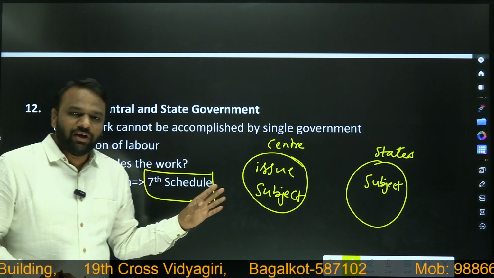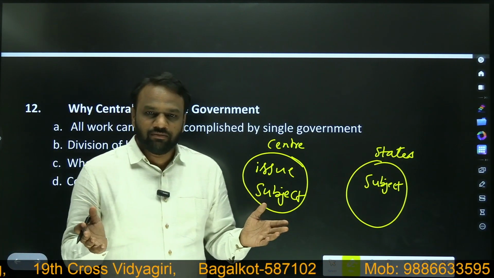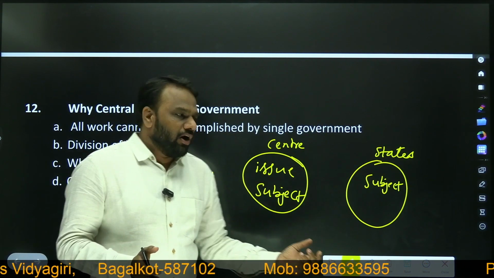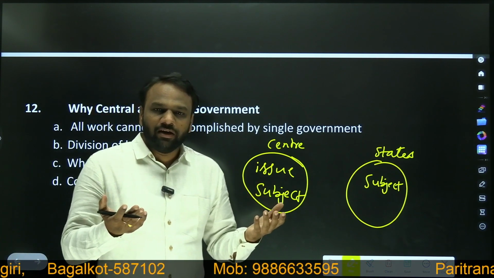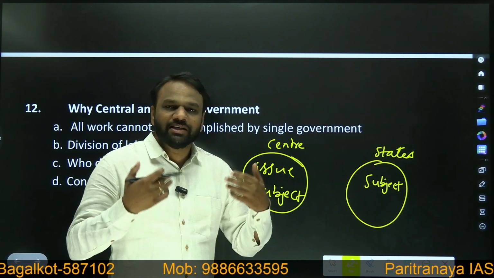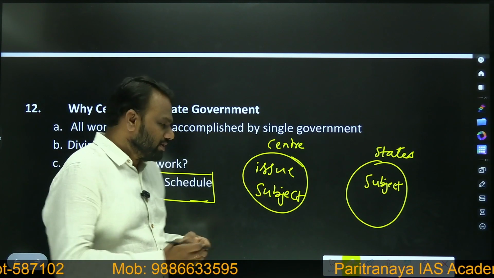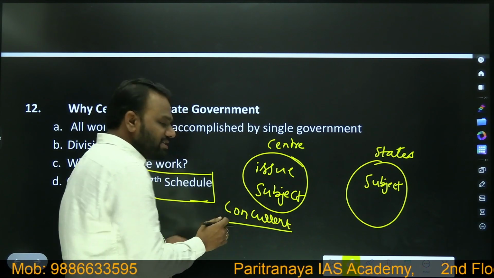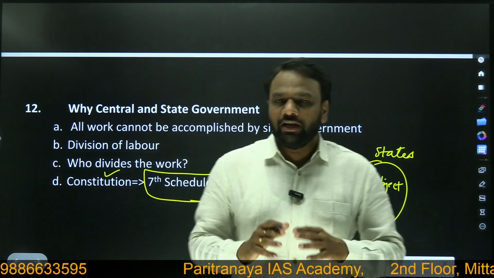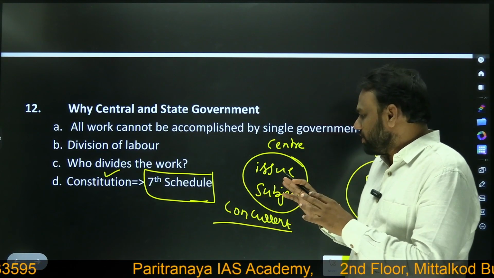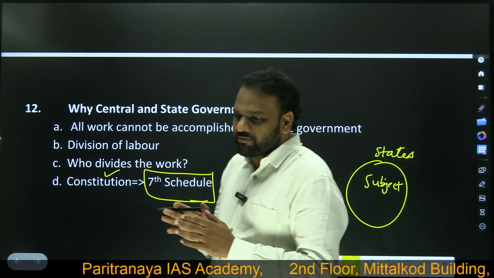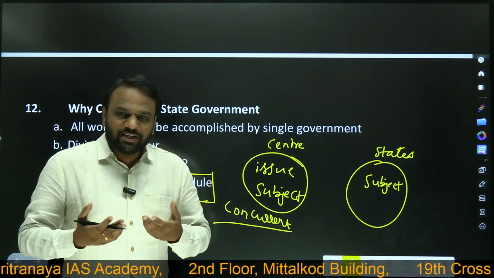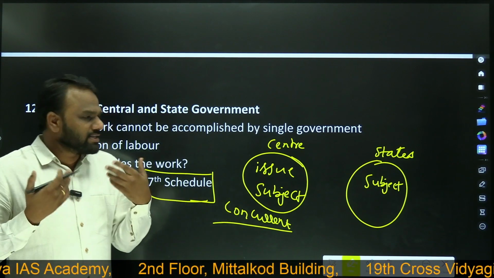This 7th schedule segregates the subjects into central subjects and state subjects. On central subjects, only the central government can work, and on the state subjects, only states can work. And there are a few subjects called subjects of the concurrent list. What is this concurrent list? We'll be discussing it later on. Here we understood that the constitution segregates the subjects into central list, state list and concurrent list. On the central list, central can work. On the state list, state can work.